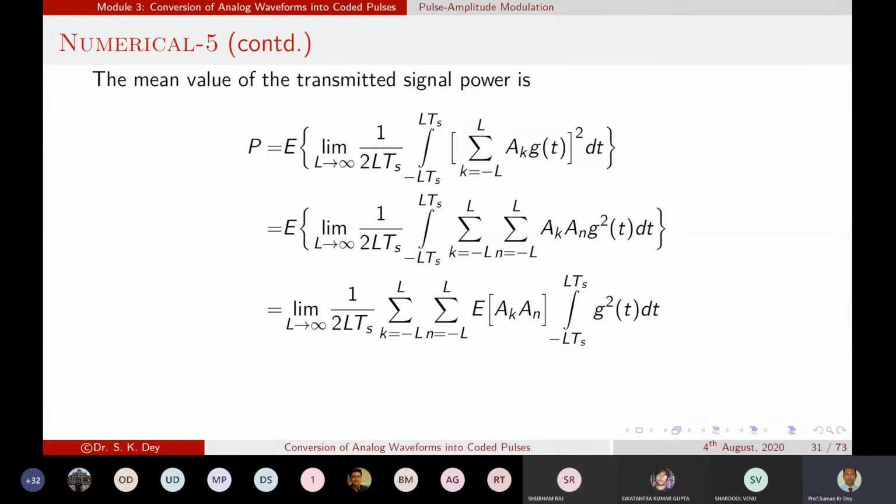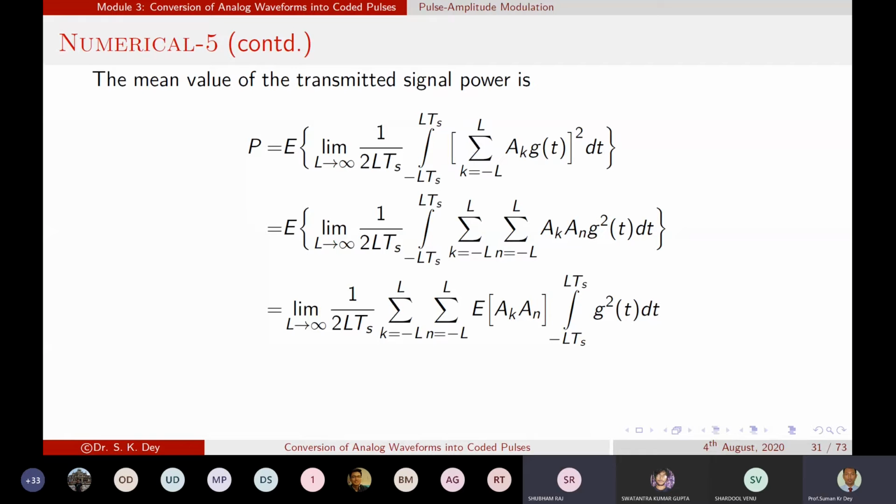That means AK into AN, and the two values N and K vary from minus L to L. So when K equals N, we get the exact AK square value. The main reason for taking two different sample values is that we want to check the correlation between these two samples. Is that clear?